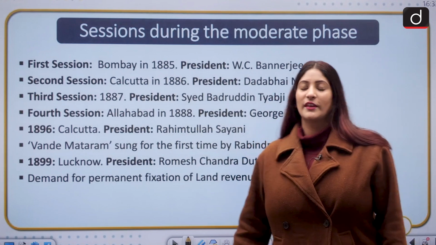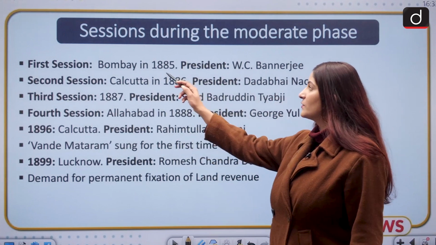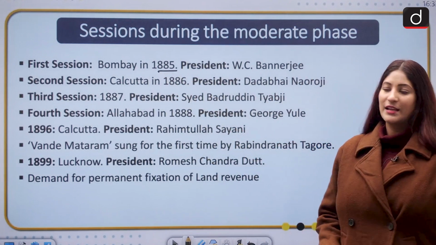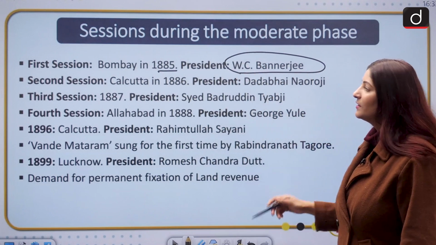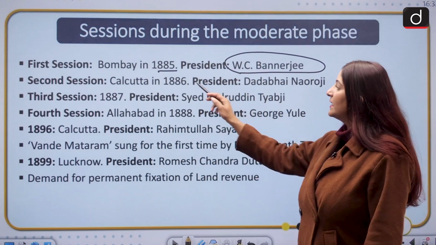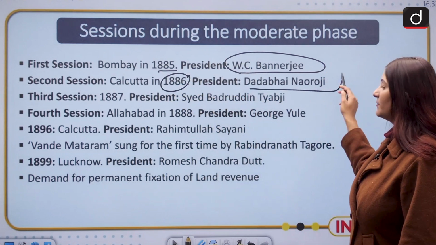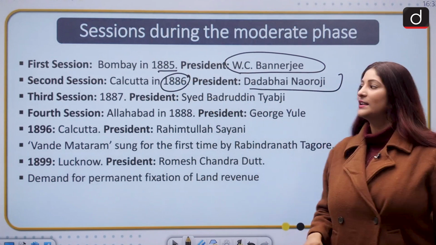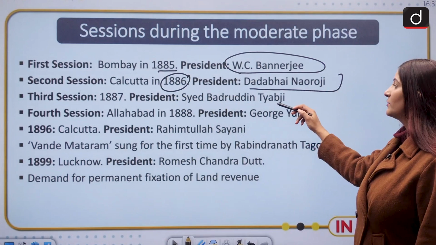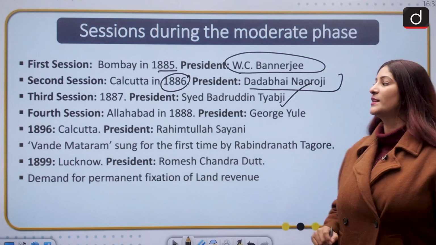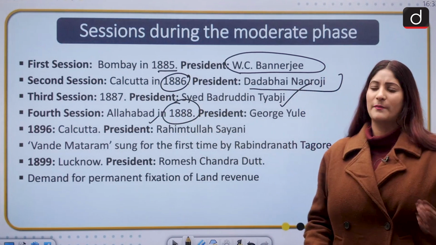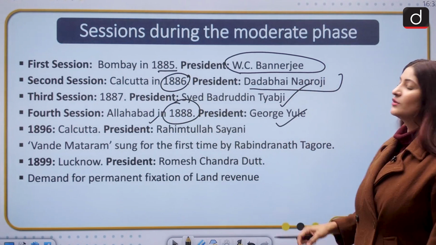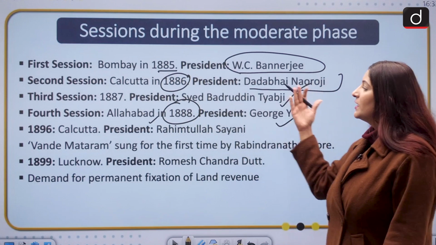Now let's talk about the sessions during the moderate phase. The first session was of course held in 1885 in Bombay. President was W.C. Banerjee. Then the second session in Calcutta in 1886, President was Dadabhai Naoroji. Third session, 1887, President was Syed Badruddin Tyabji, first Muslim President. Fourth session was held in Allahabad in 1888, now Prayagraj. President was George Yule, first English President.